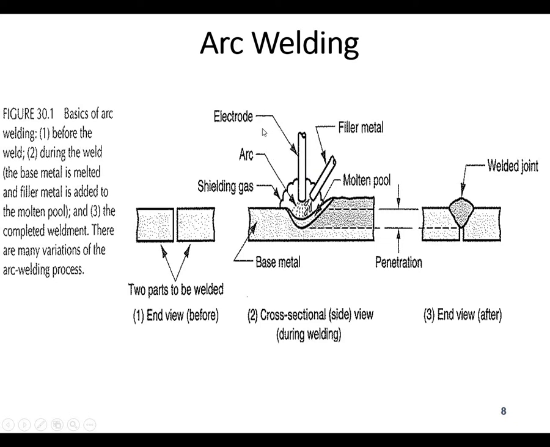Electric arc welding is also called stick welding, a process in which an electrode is used and a filler metal is being used, and you are using a separate shielding gas to avoid contact with atmospheric gases like nitrogen and oxygen and other gases, to avoid contact with the weld pool, so that nitrides and oxides are not formed to damage the weld.